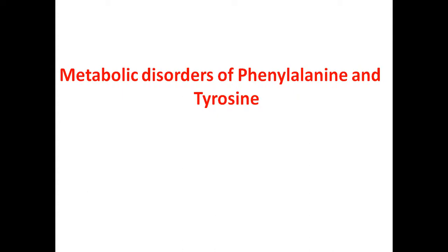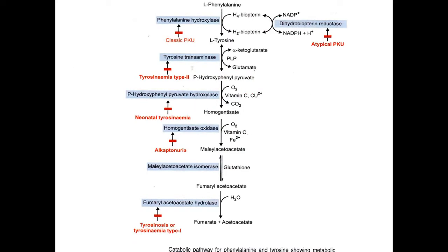So now we will see the metabolic disorders associated with the amino acids phenylalanine and tyrosine. This is the degradative pathway, the catabolic pathway, for phenylalanine and tyrosine. You know that phenylalanine is hydroxylated to tyrosine, so phenylalanine and tyrosine have a common catabolic pathway. This tyrosine is catabolized finally to fumarate and acetoacetate.